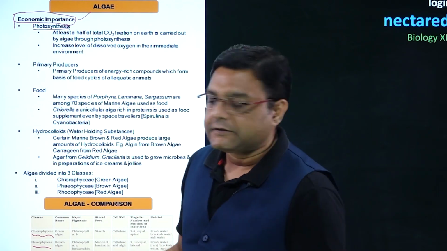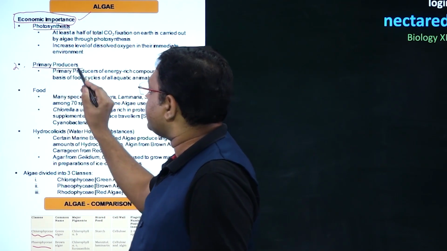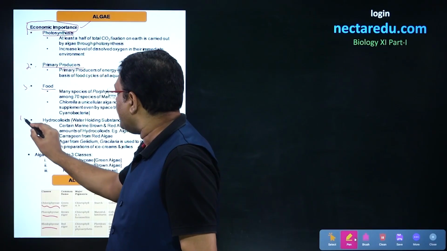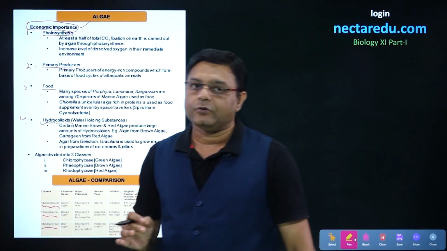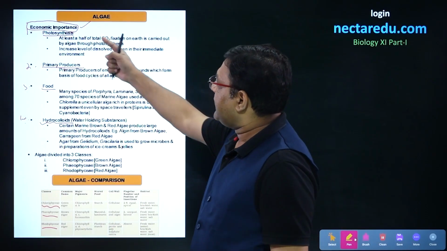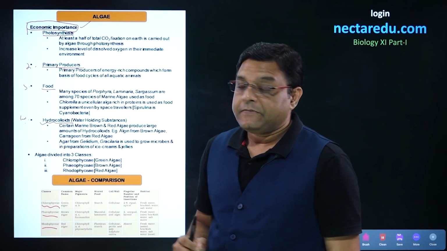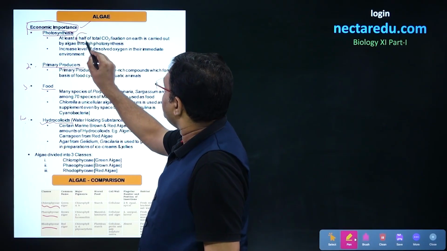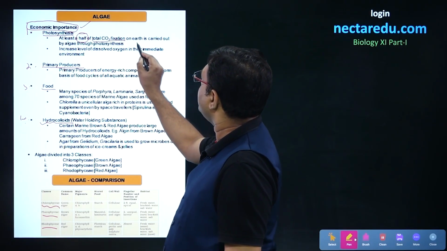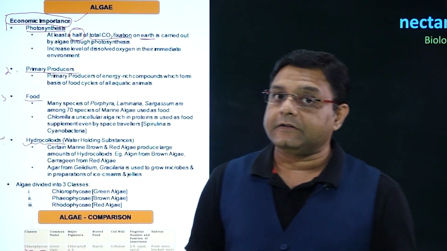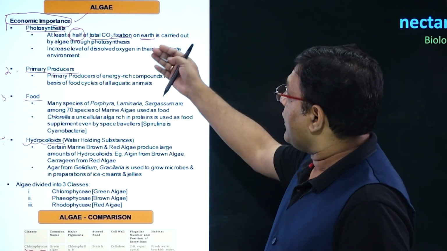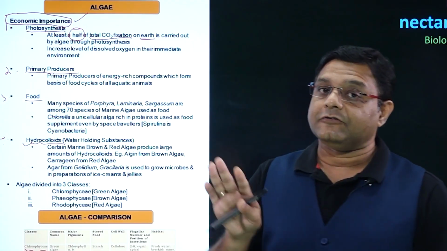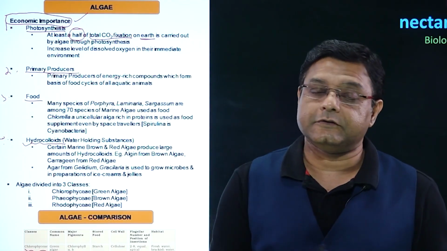We can divide the economic importance into four parts. First is photosynthesis. Second, it works as a primary producer. Third, it works as food. And fourth, it can be useful to us as hydrocolloid. Talking of the first economic importance, that is photosynthesis, it is important to note here that algae does almost half of total CO2 fixation on Earth. So if we talk about photosynthesis, almost half the fixation is done only by algae. That means algae is very important for the process of photosynthesis.